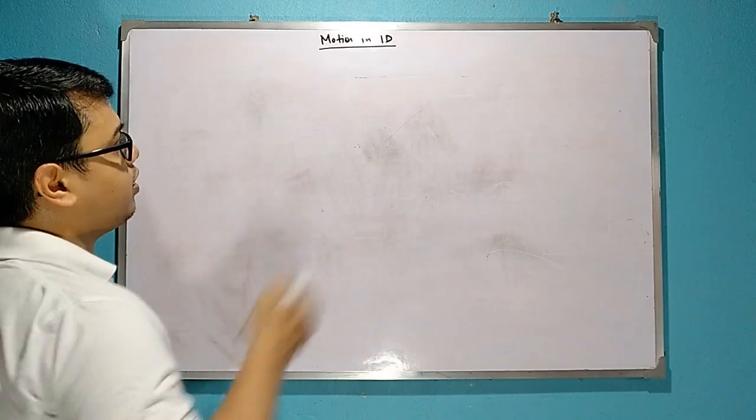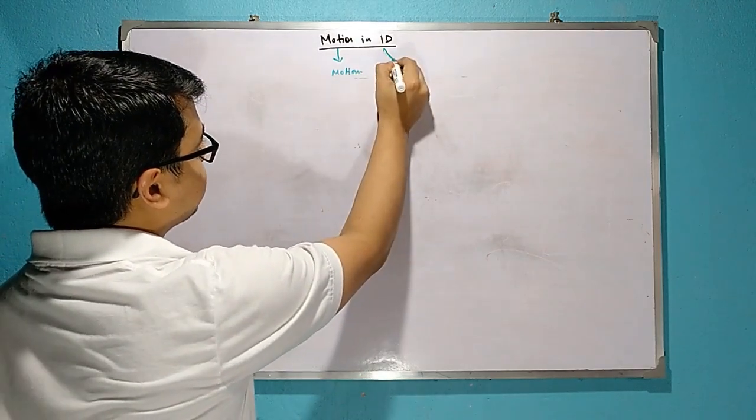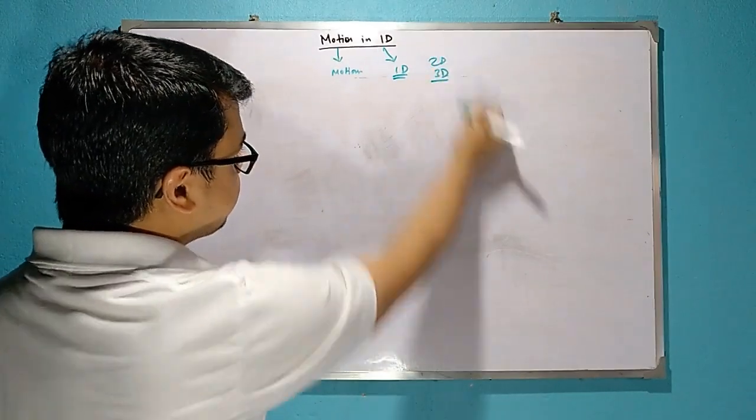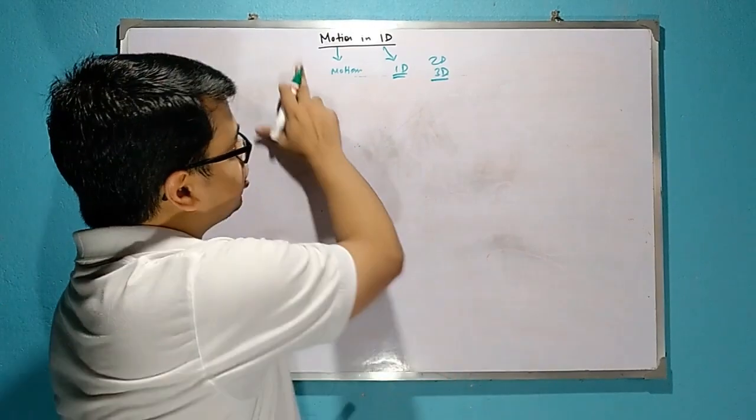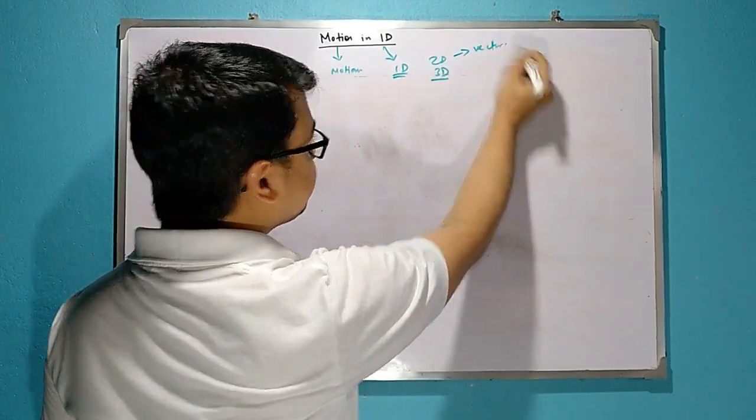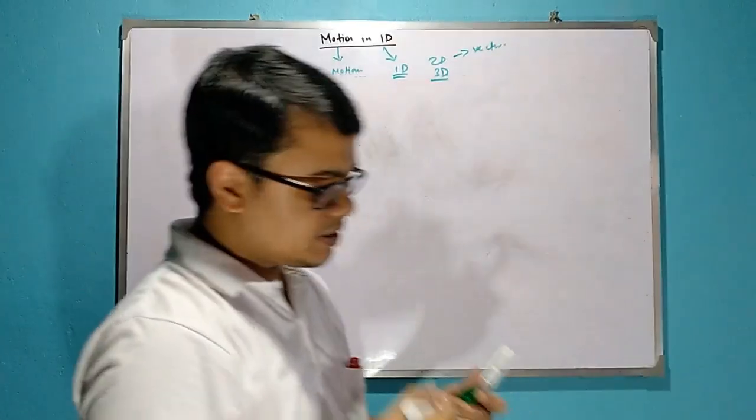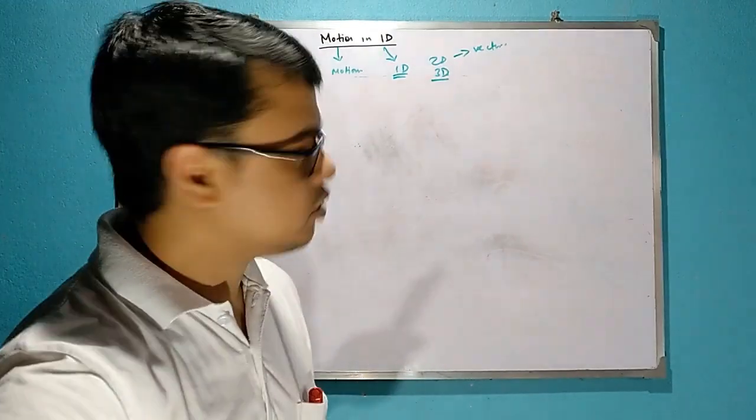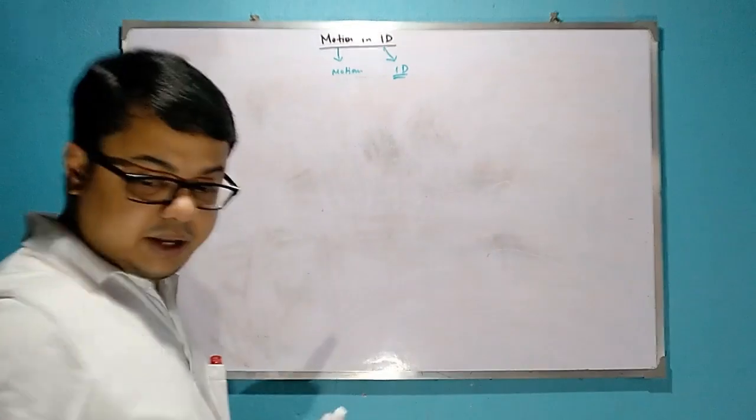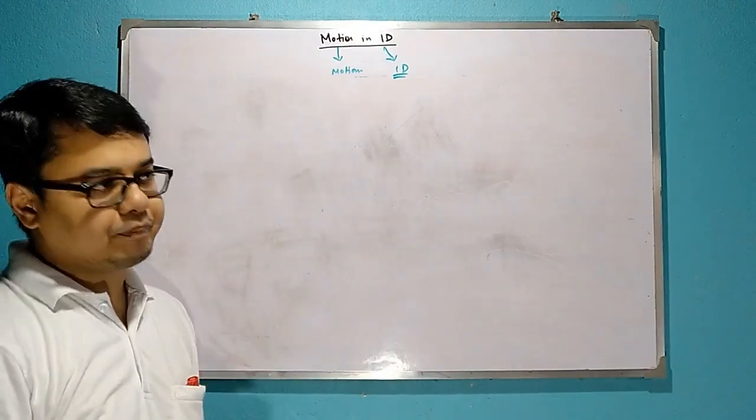So first you have to know what is motion and what is 1D. Why not 2D or 3D? Because to understand the motion in 2D, you will need the vector chapter, and 3D I will discuss later. Okay. So for the time being, your first chapter is motion in 1D.